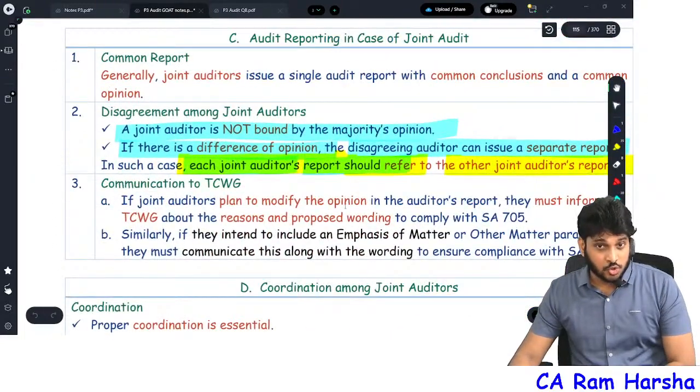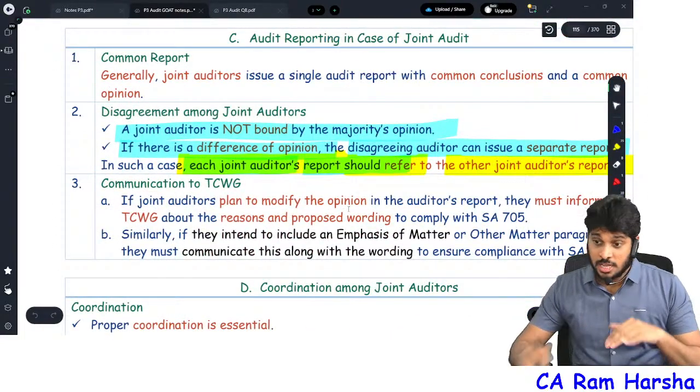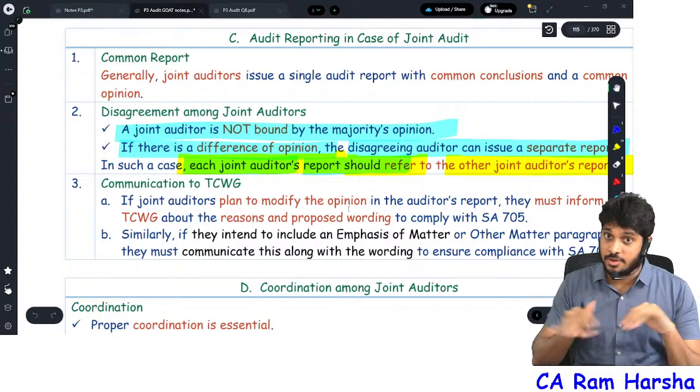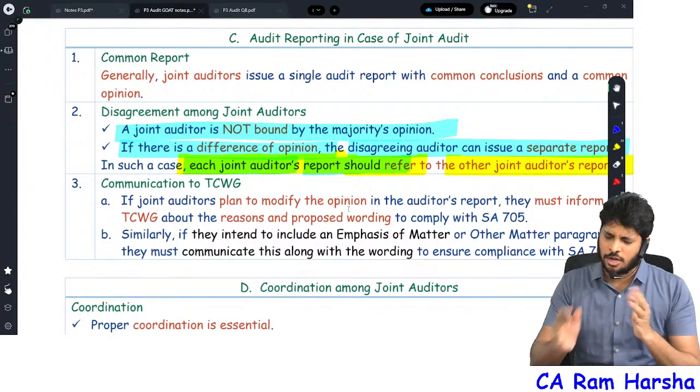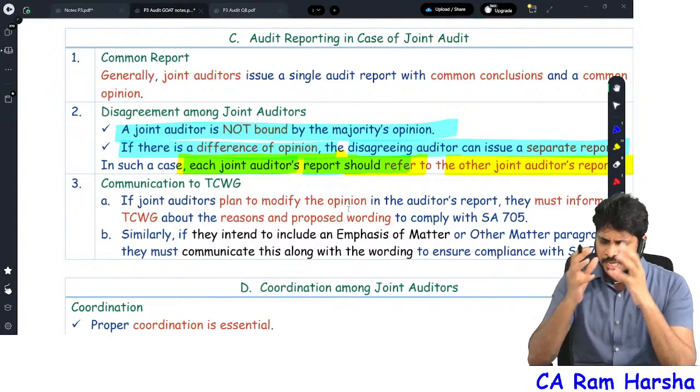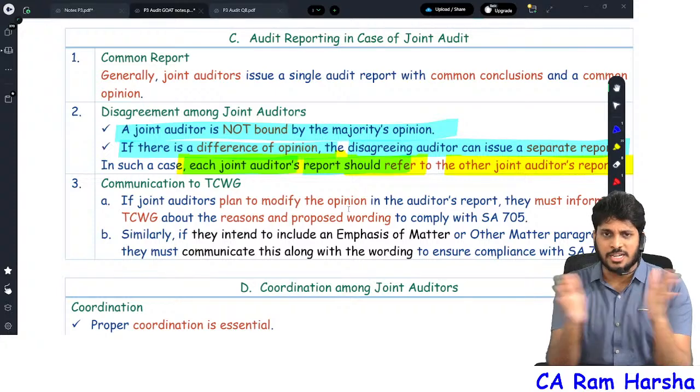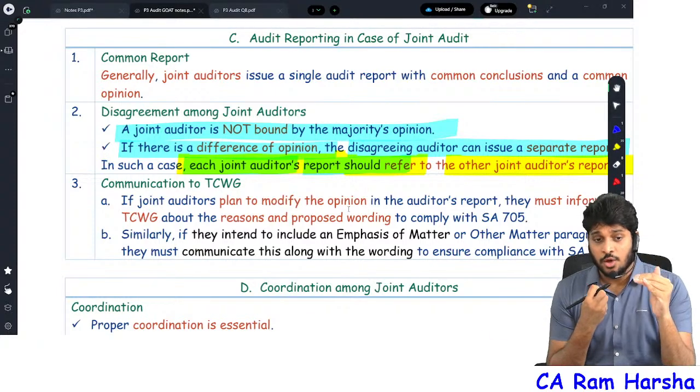So I hope you understood regarding common area. Common area means it's not that if one joint auditor made a mistake, everybody is held responsible. No. In the common area also, the work will be divided between the joint auditors. Common areas will be divided into multiple steps, and each step will be performed by one of the joint auditors.